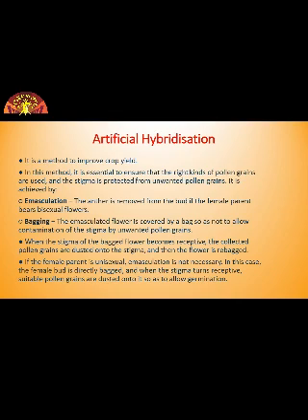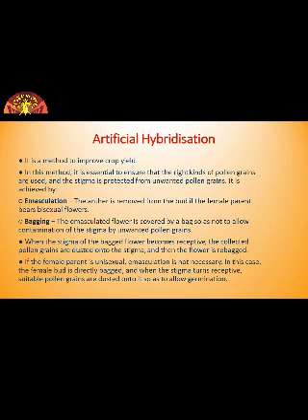It is a part of the green revolution. So in this method what is done? It is essential to ensure that the right kinds of pollen grains are used and the stigma is protected from unwanted pollen grains. Now how it can be achieved, let us see. Artificial hybridization is one of the major approaches of crop improvement programs. In such crossing experiments, it is important to make sure that only desired pollen grains are used for pollination and the stigma is protected from contamination from unwanted pollen.